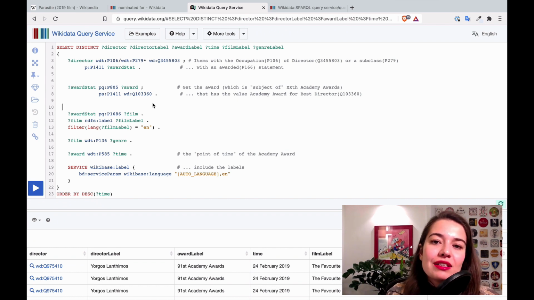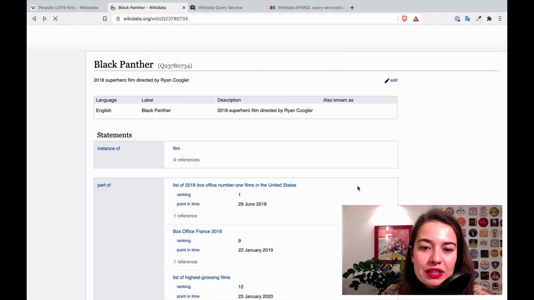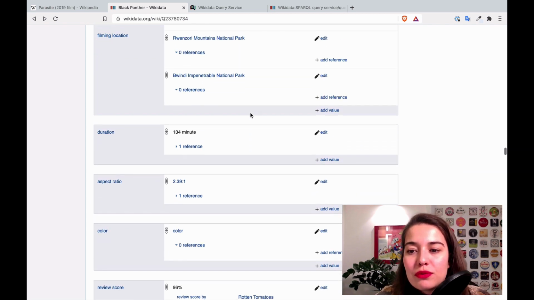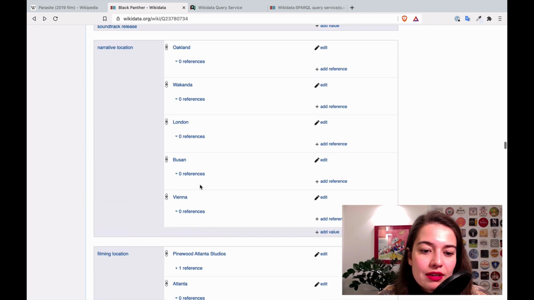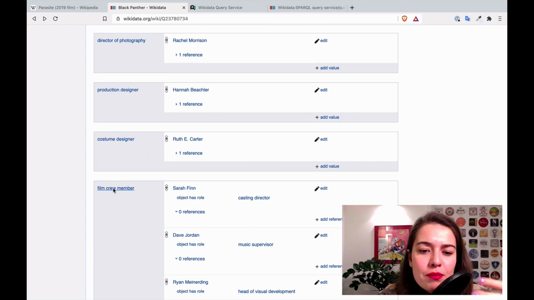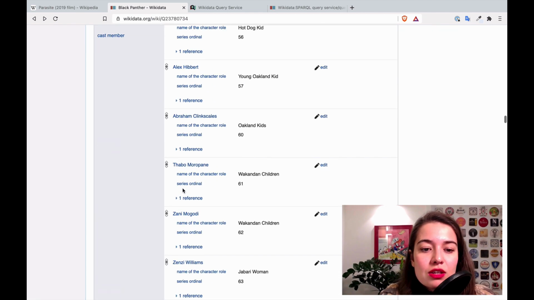So I know this looks complicated. How I learned this was basically just pushing, Googling things and just trying to understand how everything works. But once you go on these pages and just click around, it's so much fun. Maybe you don't want to do it for movies, but you want to do it for cars, all different car makes and models, what year they were made in, what kind of metal was used in them or something like that. Don't know much about cars, so I'm just making things up. So it's like crew members, which crew members were in which movie, what is more likely. You could just make a lot of different machine learning problems out of this. So I think this is very fun.